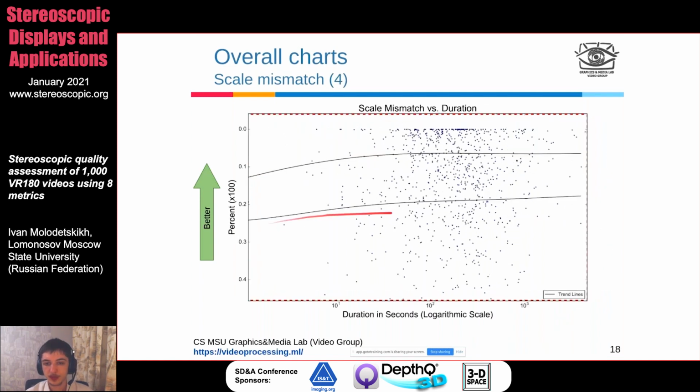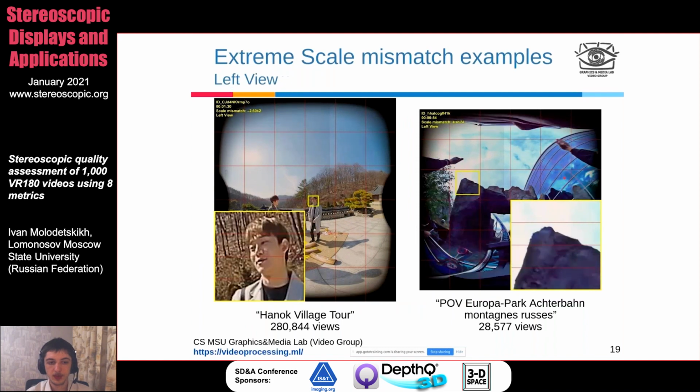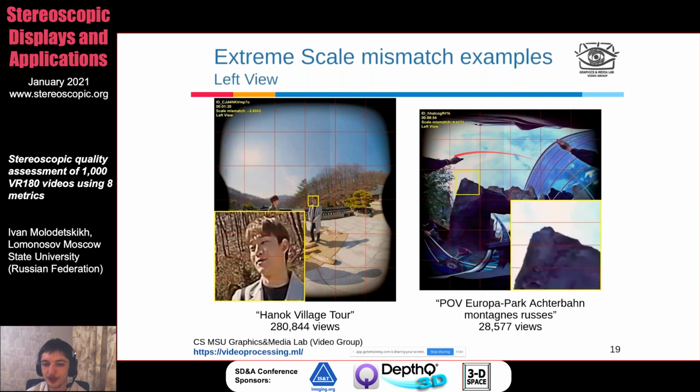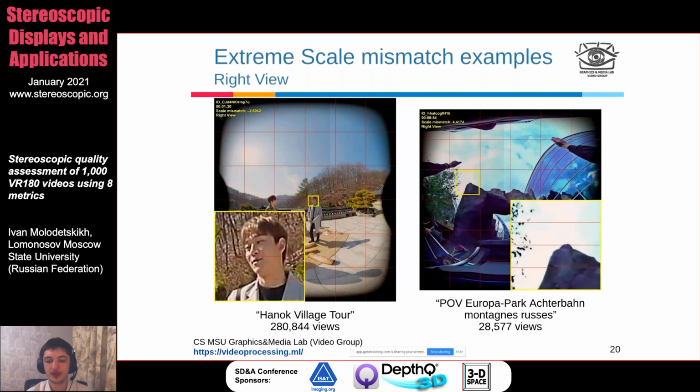And versus duration, well, now there is a very slight upwards trend, so maybe longer videos have a little less scale mismatch on average. But still, it's not like a very stark trend. So here is an example. On the left, you can see that the person becomes slightly larger on one of the views. And on the right, well, the whole frame is distorted really, but especially on this rock, you can see how much its scale changes. So these are some representative examples. And these are like pretty popular videos as well. So this one is 200,000 views. This one is 28,000. Not like one-off videos on very small channels.